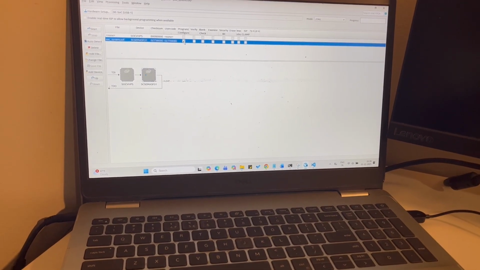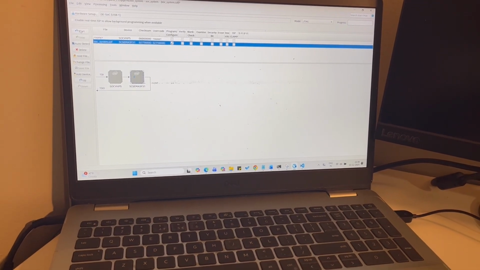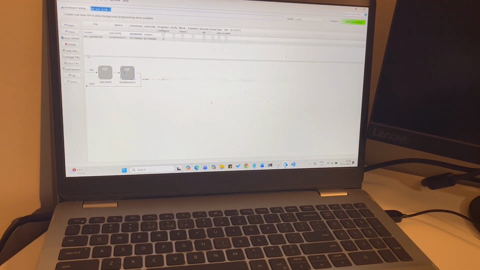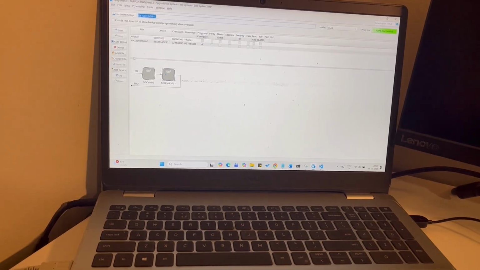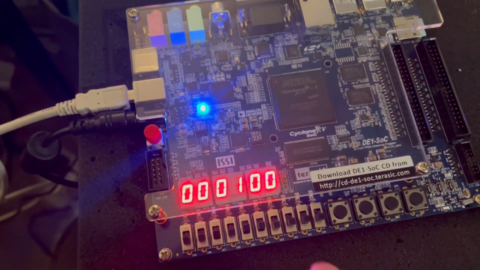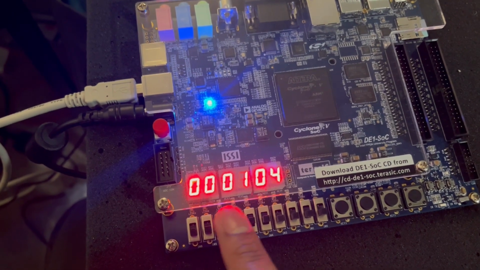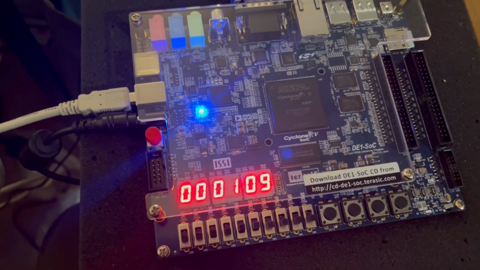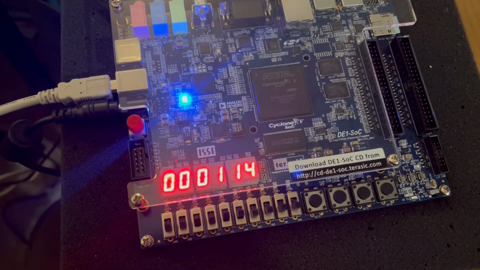Once you do this, the time counter is going to start. Now it's programmed successfully. See, the counter is started. This is the seconds, this is the minutes, and this is the hour. So we're able to do it successfully, and the counter is started.